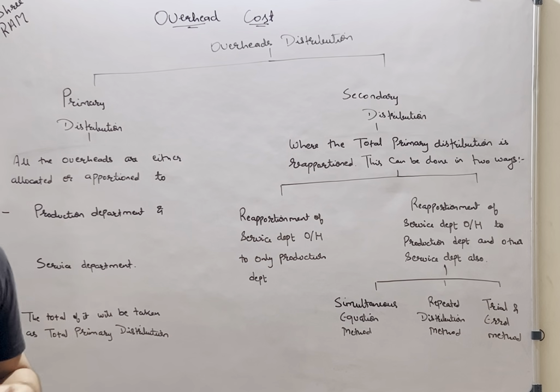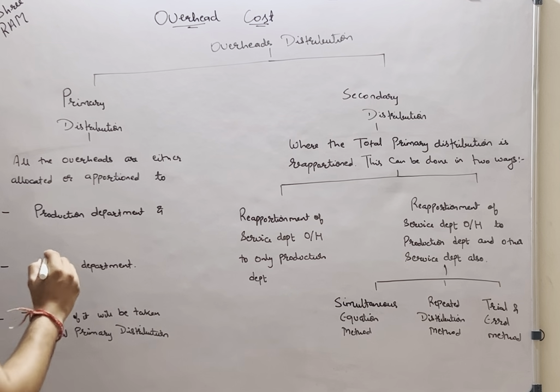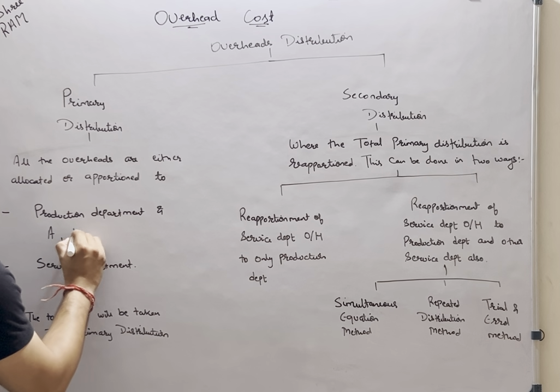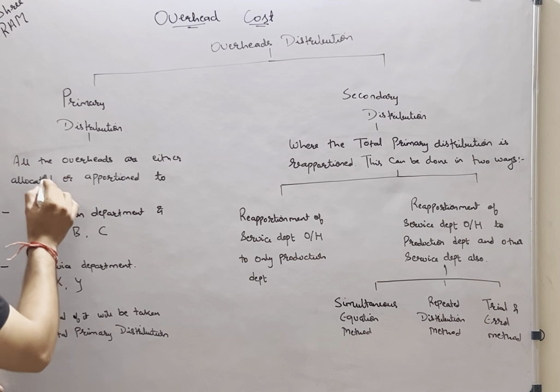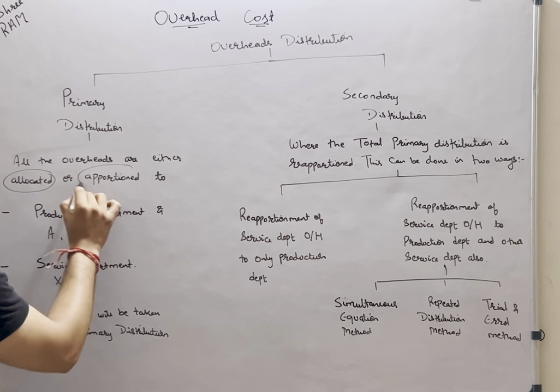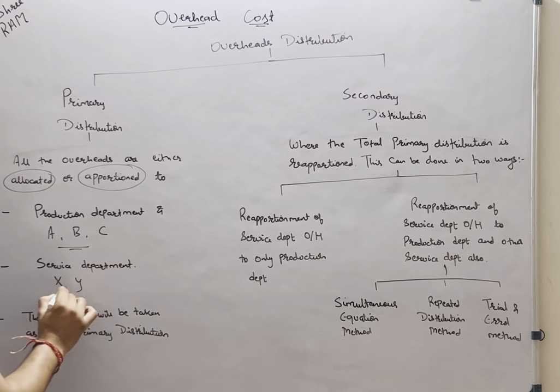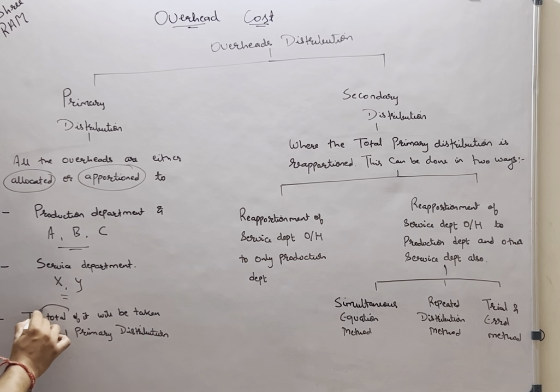Like for example, you are given that the company is having 3 production departments A, B and C, and 2 service department X and Y. So now what you will do, you will allocate and apportion the various overheads into these 5 departments, and at last you will come up with the total of it. The total of it will be named as total primary distribution.